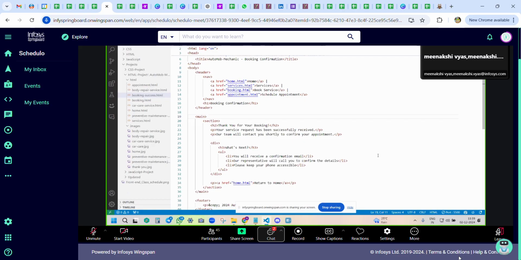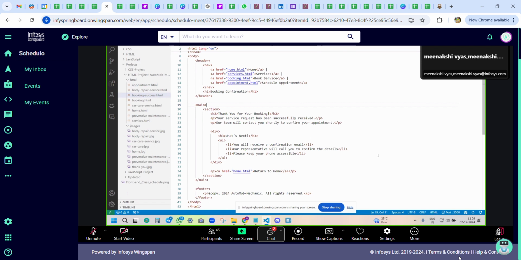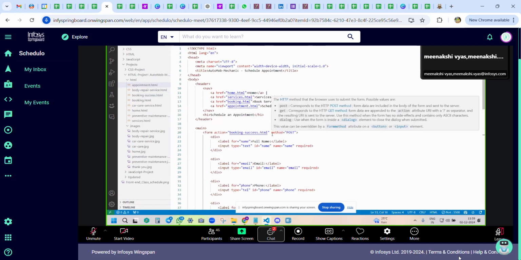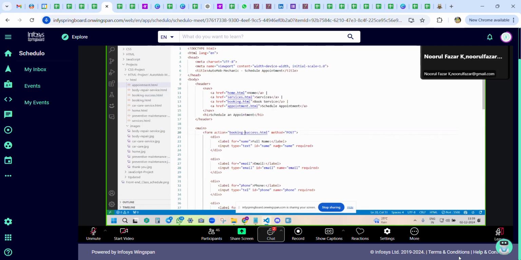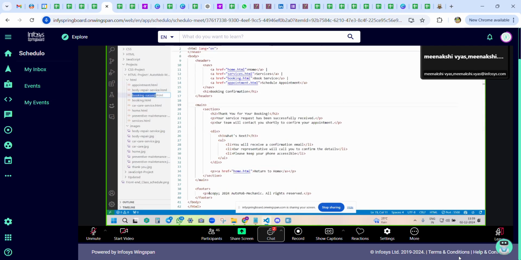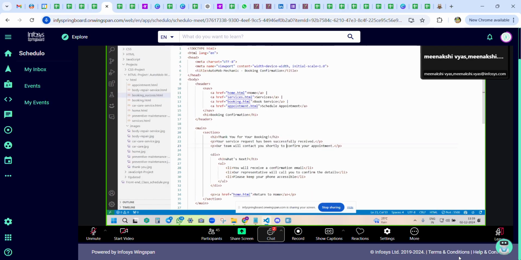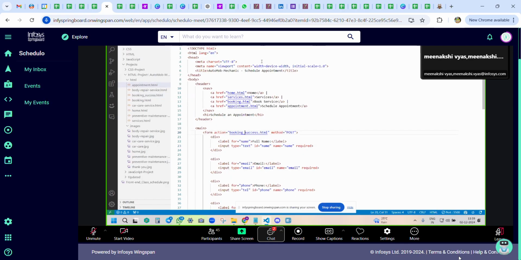Try one thing: remove this booking dash, because I think there is some space issue. Okay, so write booking underscore. We don't use a dash, so use an underscore. Yeah, and rename this file as well as booking underscore success. Can you save both things and try running again?